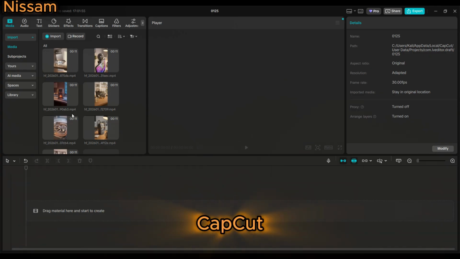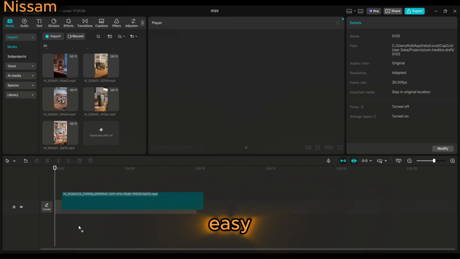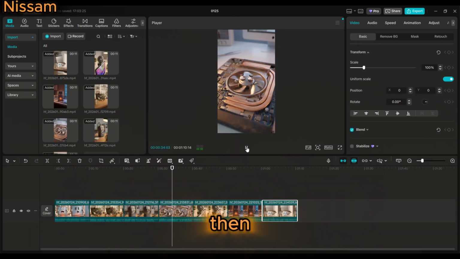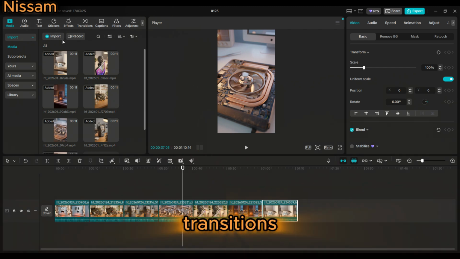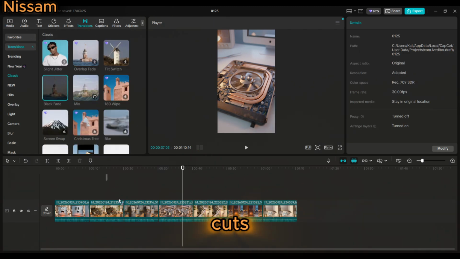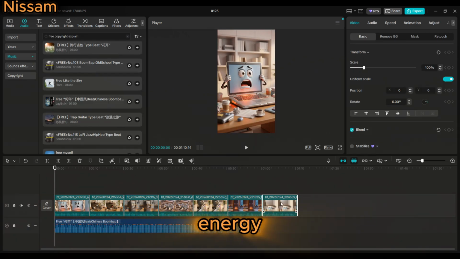Now that we have all our small videos, it's time to edit. You can use CapCut, DaVinci Resolve, Premiere Pro, anything you want. I'll use CapCut because it's fast and easy. I import all my clips, then I arrange them one after another. Between clips, I add simple transitions, nothing crazy, just smooth cuts. Then I add low background music, very low volume, just to keep energy.